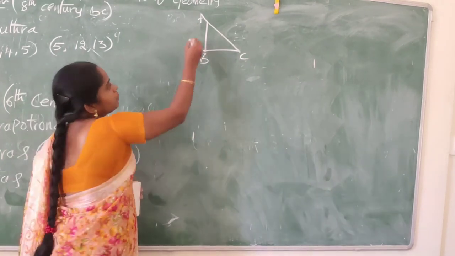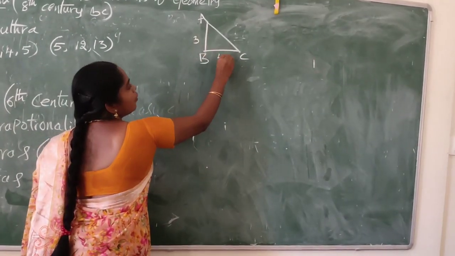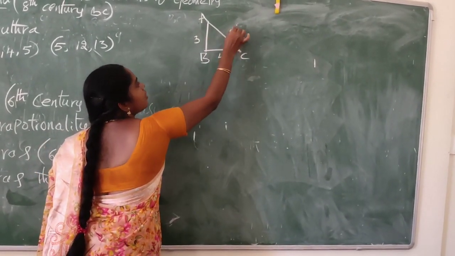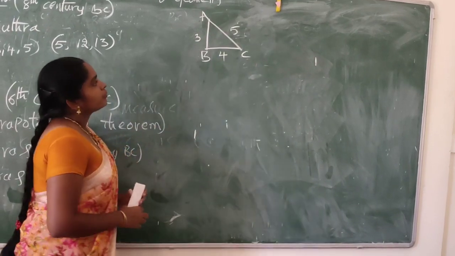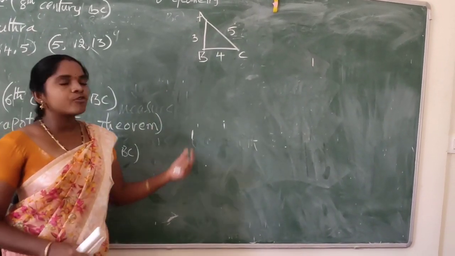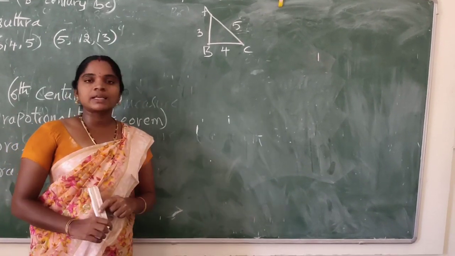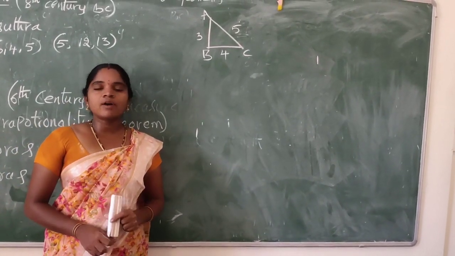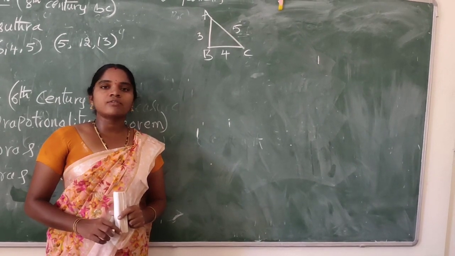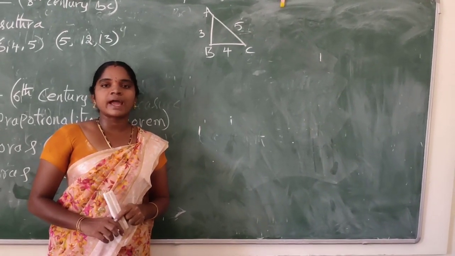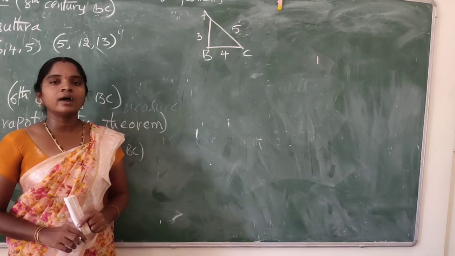Let us take AB is 3, BC is 4 and AC is 5. So what is the statement of the Pythagoras theorem? The sum of the squares of the other two sides is equal to the square of the hypotenuse.